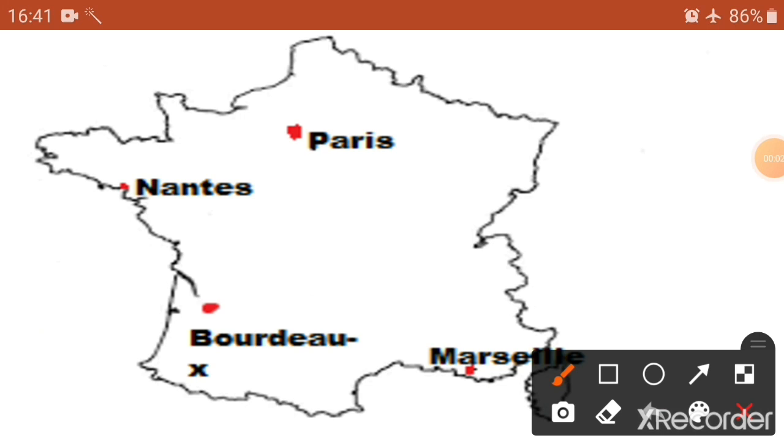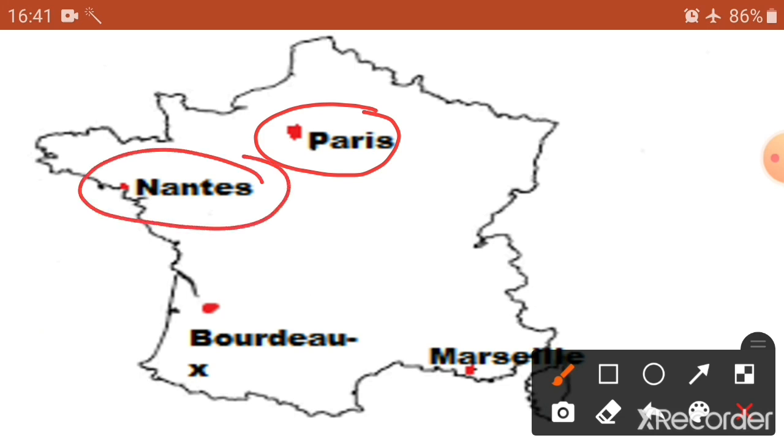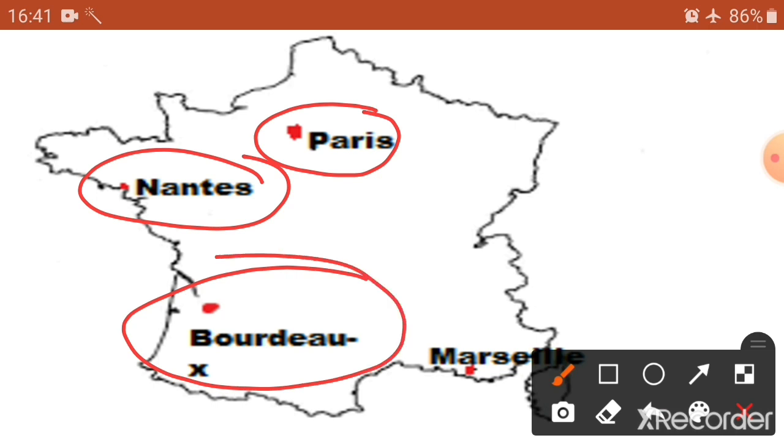Here they have shown different centers of execution. We have Paris, Nantes, Bordeaux, and Marseille. These are the 4 cities which were called centers of execution.